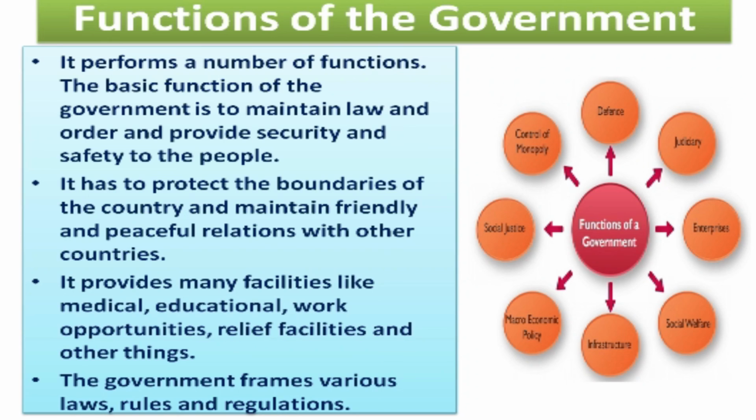If the government doesn't do these functions, it is not possible to protect our country. Now the next point is that it has to protect the boundaries of the country. It also creates friendly and peaceful relations with other countries.